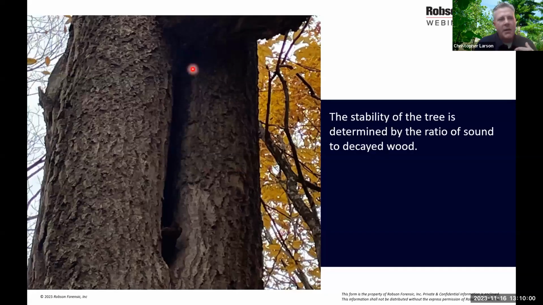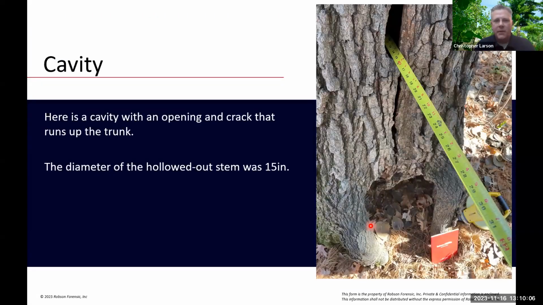And there's rot in here, but what we're looking at in these cavities is the ratio of the decayed or hollowed out wood to the sound wood, and that gives us an idea of how badly the stability was compromised. On this particular tree, there's not only a hollow at the base, there's a crack leading up to another hollow, and I was able to get a tape measure 15 inches into this tree, and this was a 20-inch diameter tree at this point, and there's about an inch of thickness of bark, and it leaves this tree with somewhere around an inch of soundwood, so not a lot of soundwood for that size tree.